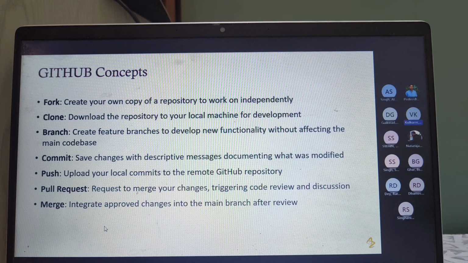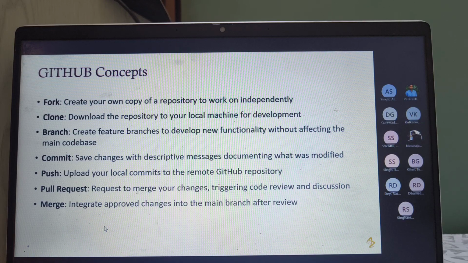Clone is nothing but downloading a particular folder, or a particular whole repository itself, to your local folder to make some changes and use it in VS Code. So we basically use VS Code for our development, and branching, and then pushing up all of our changes. Branch, as we have discussed, we have to create a branch. Branch is nothing but a copy of the folder inside a repository so that our changes can be put into those folders to be merged into our main folder.